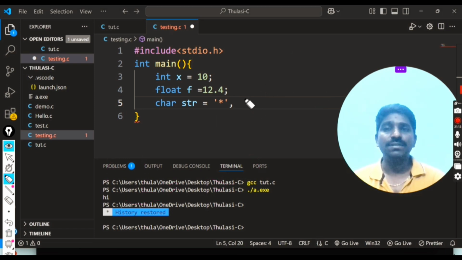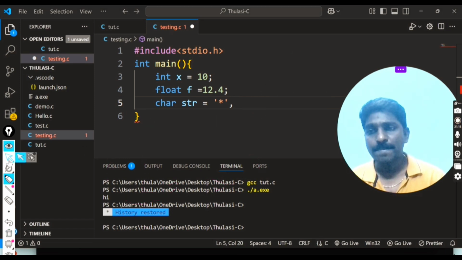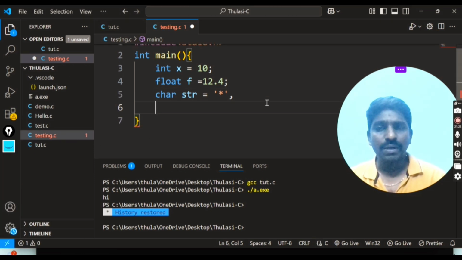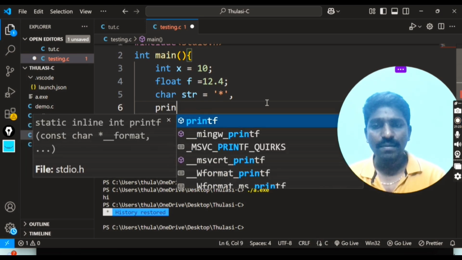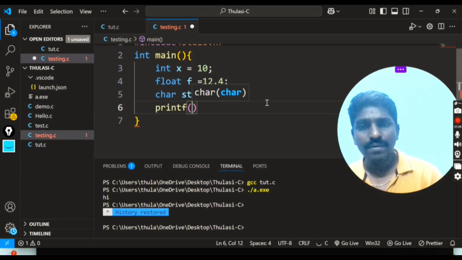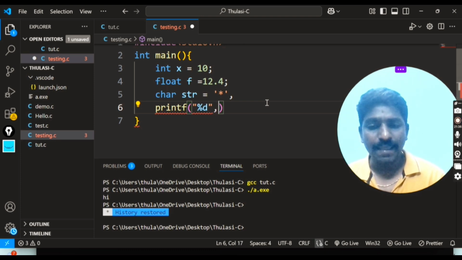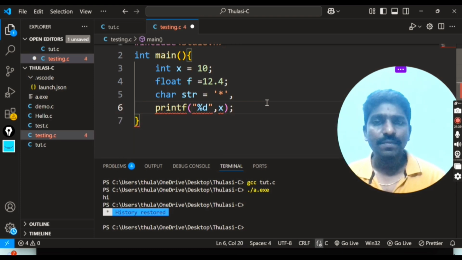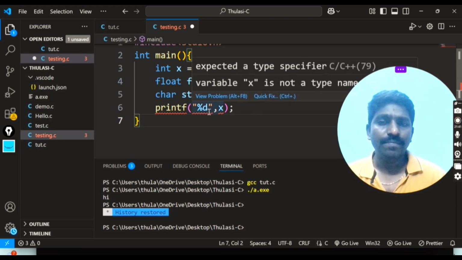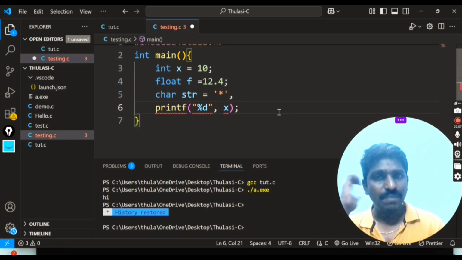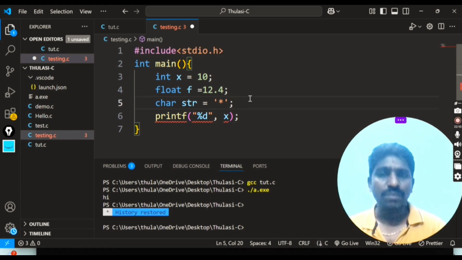So I have to specify all these things. Now what I do here is printf. The x value is always an integer, so %d, comma x. The declaration is incomplete. Why? Because here I don't want to specify this one.